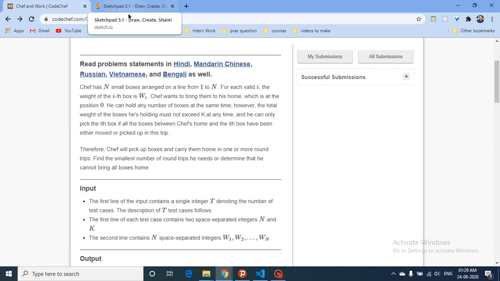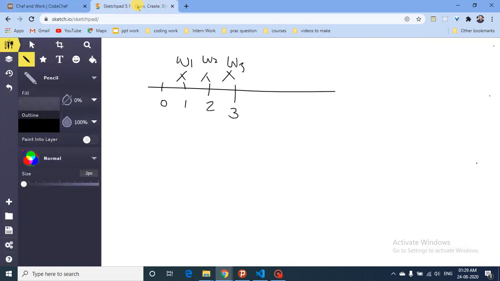He should not exceed k, but he can hold less than k at any time. He will pick these boxes, come home, and then again go and pick up more boxes. So the total maximum he can carry is k.